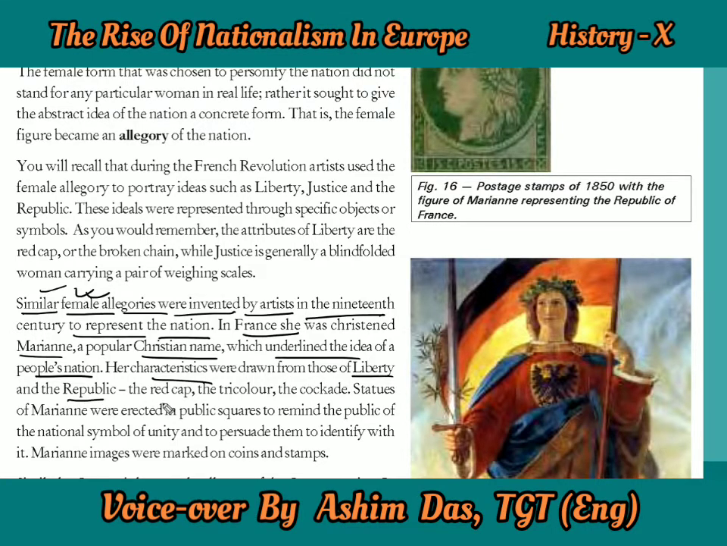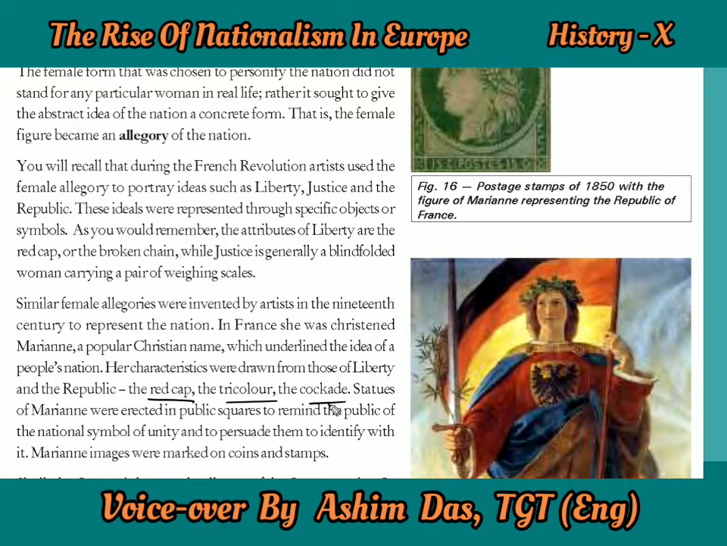Her characteristics or attributes were drawn from those of liberty and the republic. They gave her the red cap and the tricolor, the colors of France: red, blue, and white, and the cockade, a kind of ribbon put on the head of a hat. Statues of Marianne were erected in public squares to remind the public of the national symbol of unity.